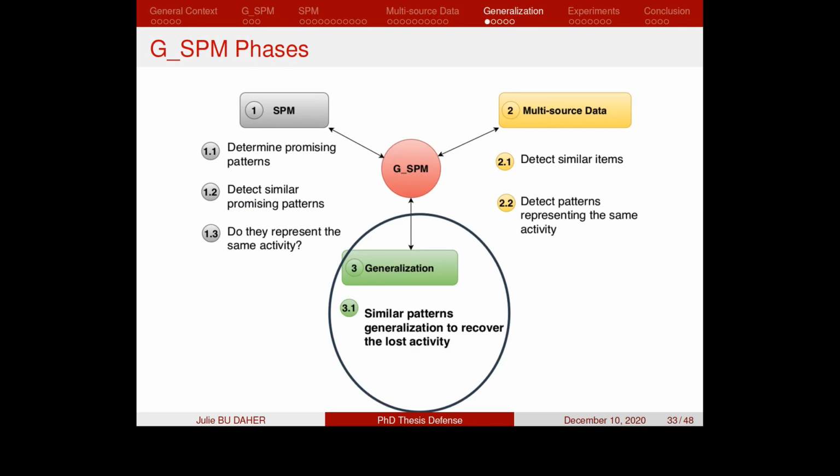The third phase in the GSPM algorithm is the generalization phase, where it generalizes the similar patterns in order to recover the lost activities.